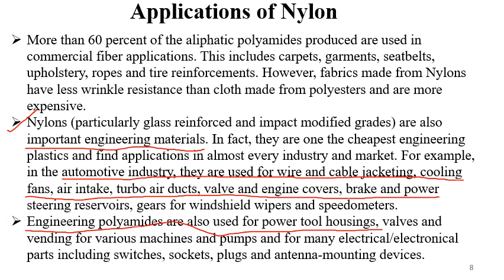So the first application that you have seen is the cloth industry, where it is used extensively. Second, it is used as a prime source in industrial applications, especially in the automotive industry. And the third, it is used as a main raw material in the electrical industry.